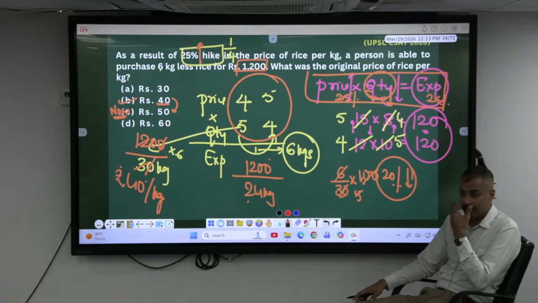If the price increases by X percent, then your expenditure also increases by X percent if you are buying the same quantity. If you want to buy only that much, you have to pay more.